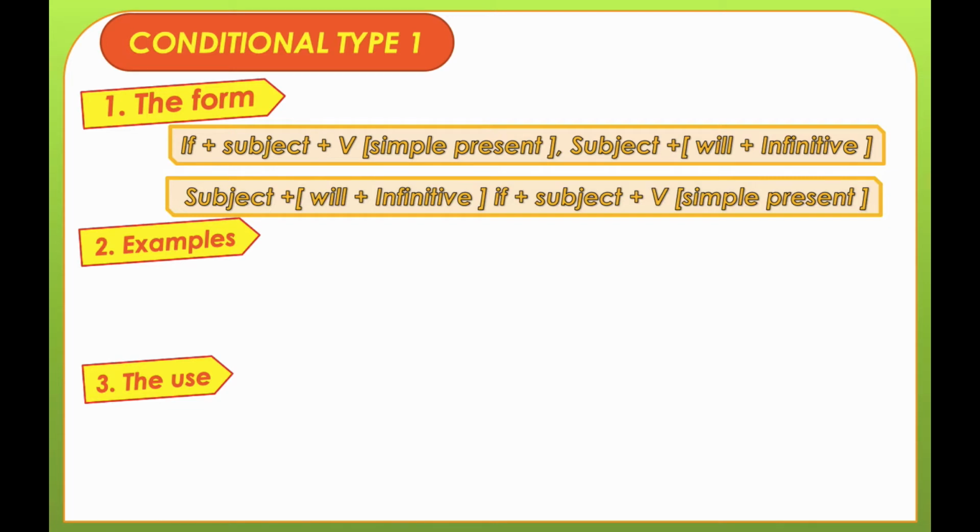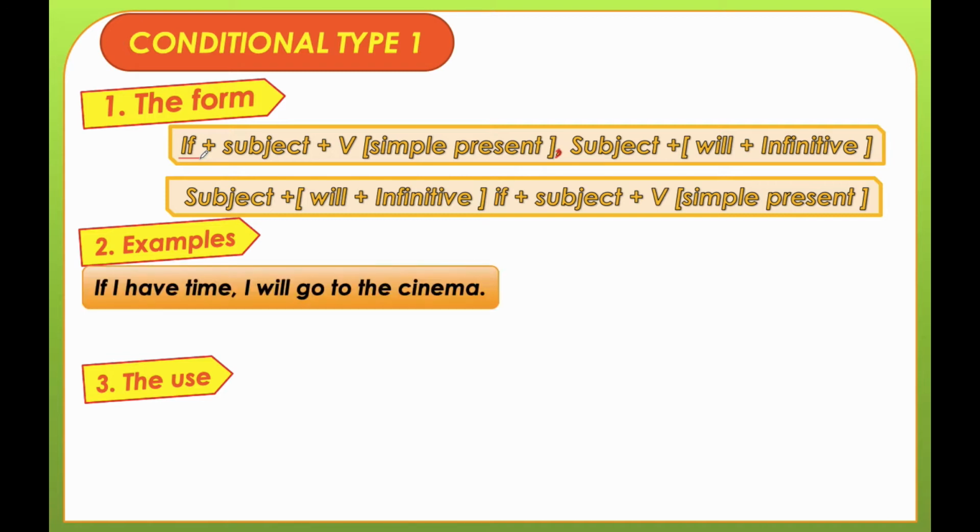You may understand that if we change the clause, there will be no comma. First one, if we start with if, we must write a comma. This is another rule: whenever we start with if, we put a comma, but in the second we don't put a comma. Let's move to the examples.